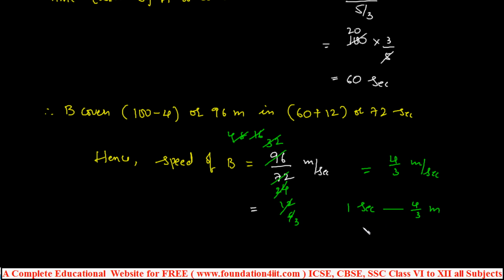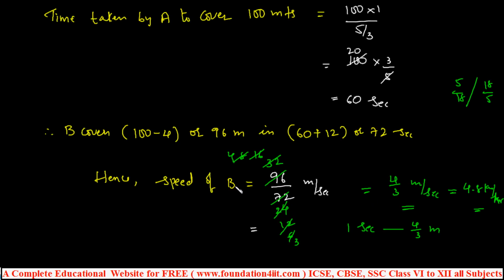And to convert into kilometer per hour also you can apply. So 4 by 3 meter per second is nothing but 4.8 kilometers per hour. Conversions I am not telling. We should multiply with 5 by 18 and 18 by 5, 5 by 18 or 18 by 5, to convert between meters per second and kilometers per hour. So 4.8 kilometers per hour is the speed of B. Conversions we have already done in some other videos, I am not telling now.